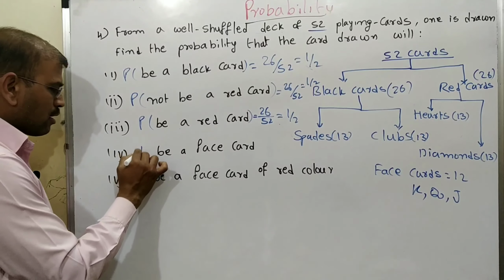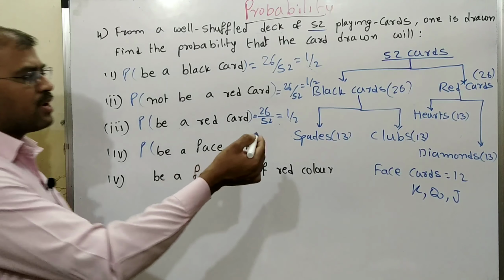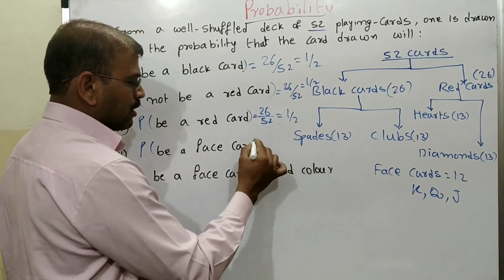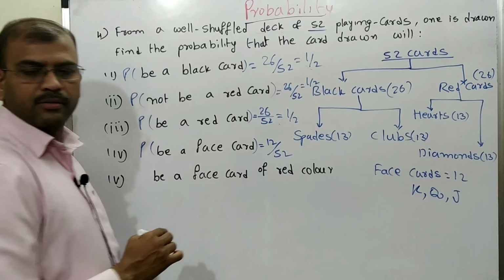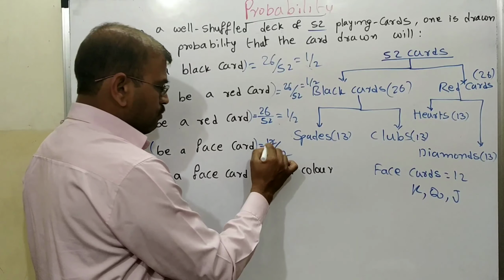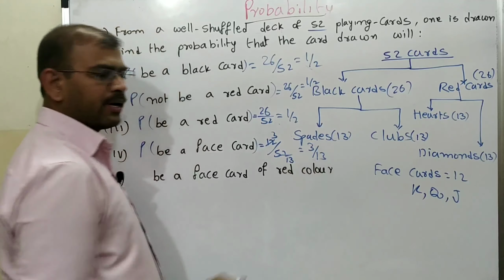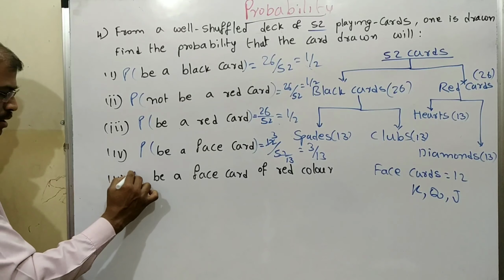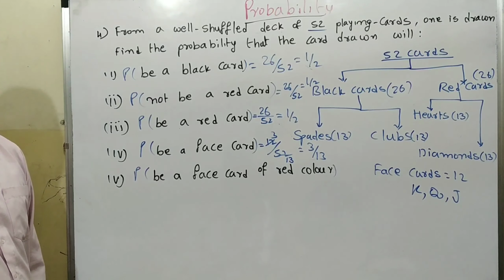The next one: probability of being a face card. How many face cards are there? 12 face cards out of 52. 4 threes are 12, 4 thirteens are 52, so 3 out of 13. Next, probability of being a face card of red color.